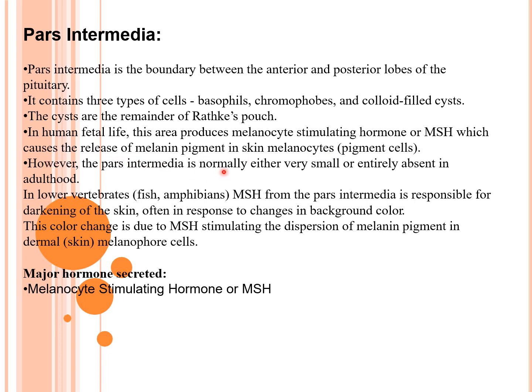However, the pars intermedia is normally either very small or entirely absent in adulthood. In lower vertebrates like fish and amphibians, MSH from the pars intermedia is responsible for darkening of the skin, often in response to changes in background color. This color change is due to MSH stimulating the dispersion of melanin pigment in dermal melanophore cells. The major hormone secreted is melanocyte stimulating hormone.